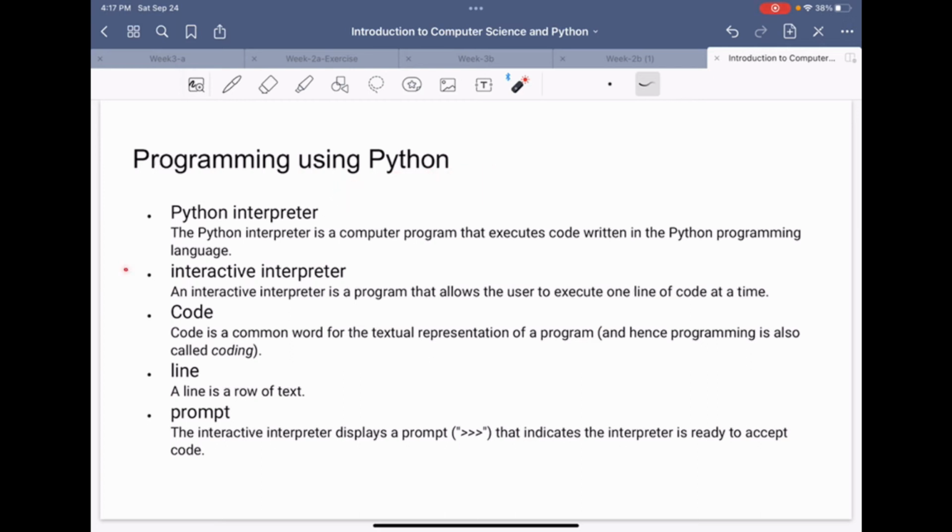So what is an interactive interpreter? An interactive interpreter is a program that allows the users to execute one line of code at a time. It means that if you want to execute a single statement in Python, you can do that as well.